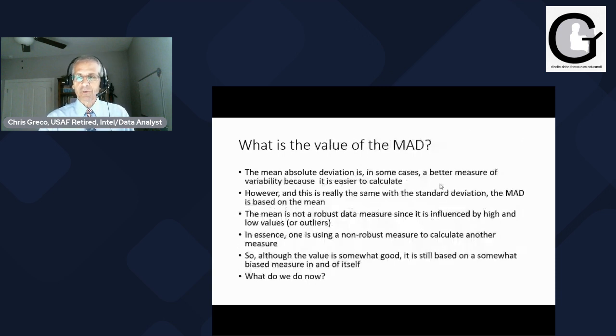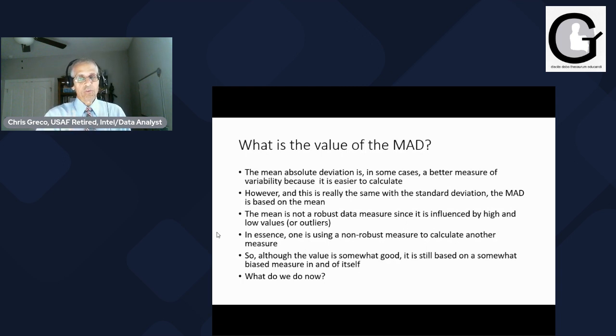So that's kind of interesting when we talk about that. So the mean absolute deviation is a better measure of variability because it is easier to calculate than a standard deviation. However, and this is really the same as standard deviation, the MAD is based on the mean. So the mean, I've already said, is not robust. The mean can be skewed by high or low values. Same with the mean absolute deviation because it's based on the mean.